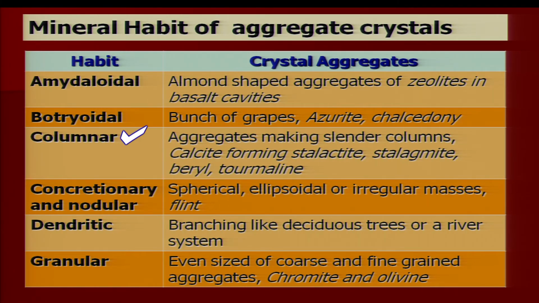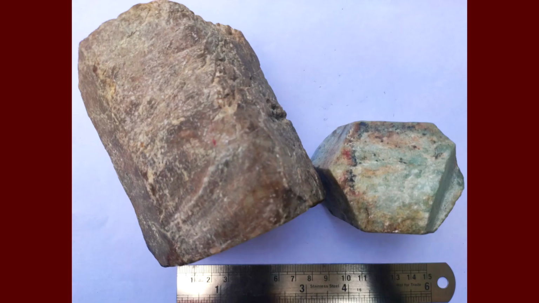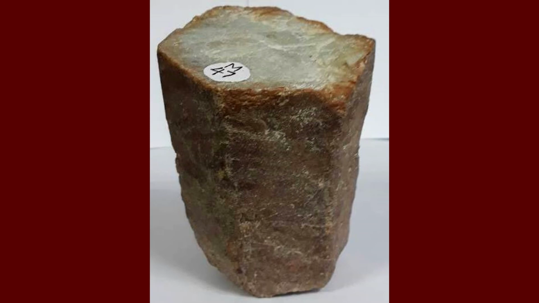Columnar habit means you have straight, column-like crystals clubbed together, and they are in the form of an aggregate making slender columns. Examples are calcite forming stalactitic and stalagmitic columns, barrel-straight columns, and the column size varies from a few centimeters to a few meters or tens of meters. Tourmaline also develops in the form of a columnar habit.